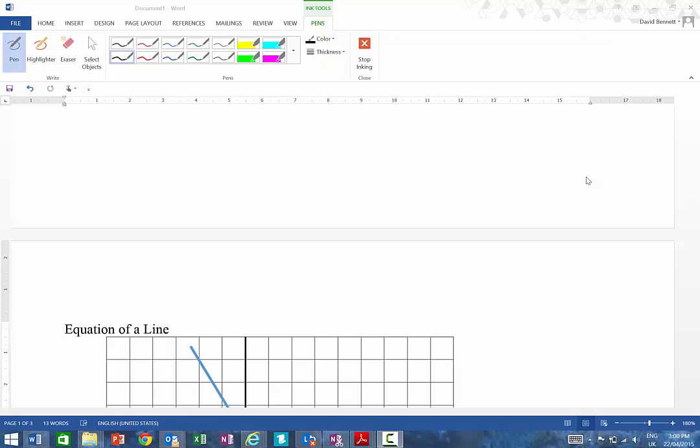Today we're going to be looking at equation of a line, which should be revision for most of you, but let's just go through what you should know, and if you don't, we'll need to make sure that you let us know so we can take you through that.